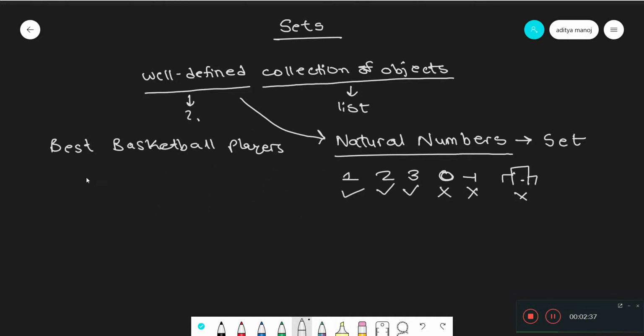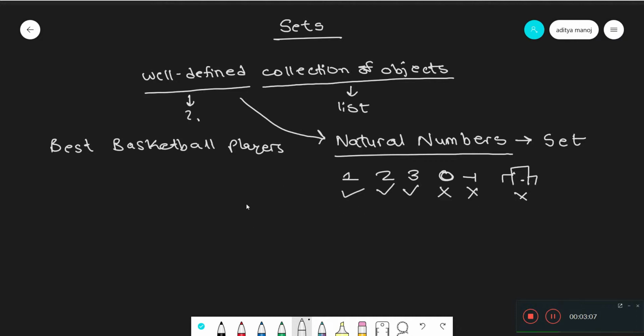Why? Because when given a particular object, when given a particular person, it depends on who you're asking if that element belongs in this collection or not. So it's not well defined and therefore it's not a set. Usually, if a collection is asking you about the best or the worst or something, basically it's asking you something which depends on your personal preferences, it is not a set.